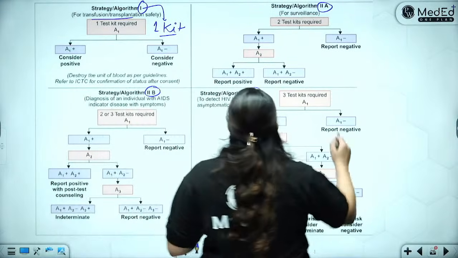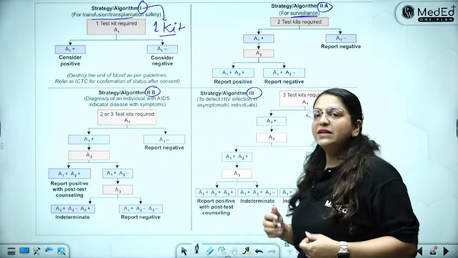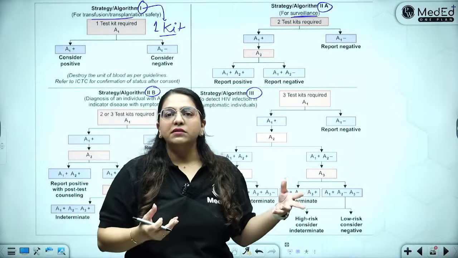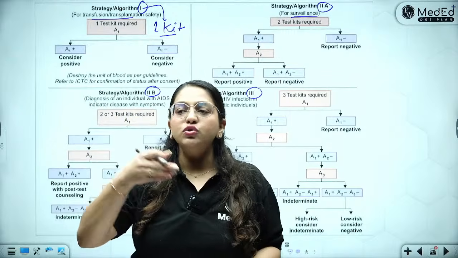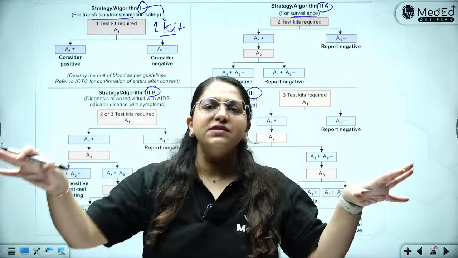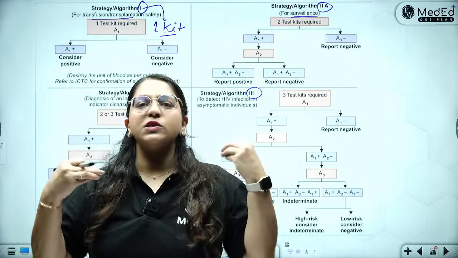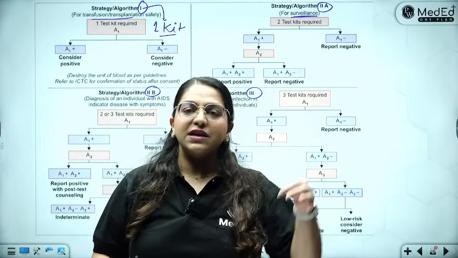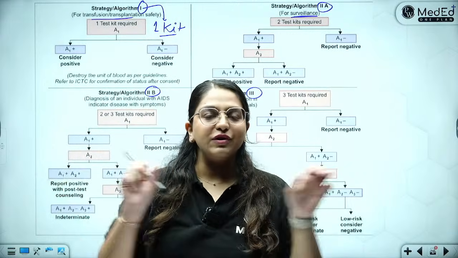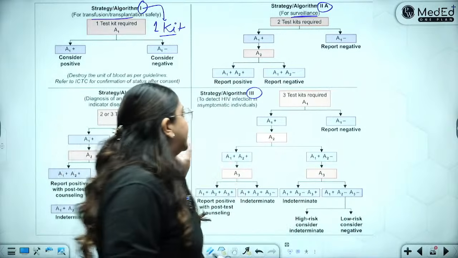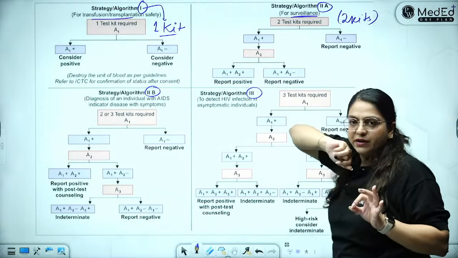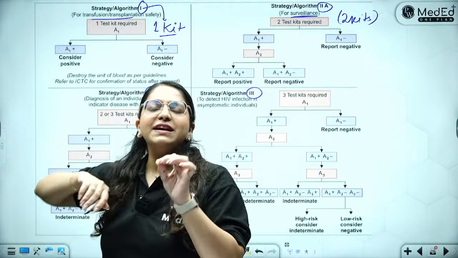Then algorithm 2 is done for surveillance. What is surveillance? You get patients admitted to your hospital for any reason. A pregnant woman is supposed to undergo HIV testing. A person who has come for some other surgery, you do HIV testing. It's just general surveillance. There are no signs and symptoms, no suspicion. The person has come for something else, surgery or pregnancy, but you are checking for HIV. That is algorithm 2, screening for surveillance. You use 1 or 2 kits. If it is negative, it's a simple 1 kit. Otherwise, you confirm using 2 kits.